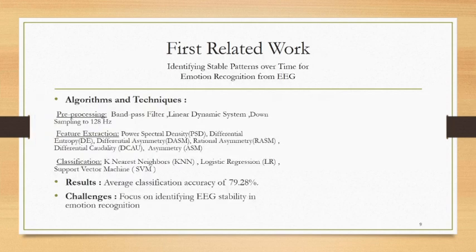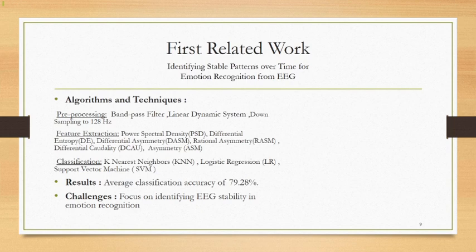The first related work was identifying stable patterns over time for emotion recognition from EEG. The preprocessing was a bandpass filter, LDS. It was downsampled to 128. For feature extraction they used PSD, DE, DASM, RASM, CDAU, and ASM. For classification they used KNN, LR, and SVM. The result was an average classification accuracy of 79.28%, and the challenge was that they focused on identifying EEG signals